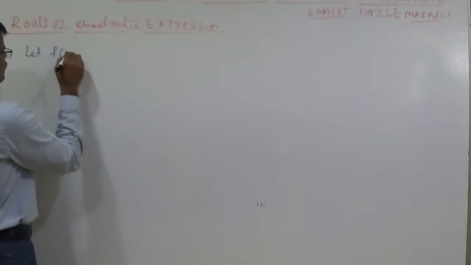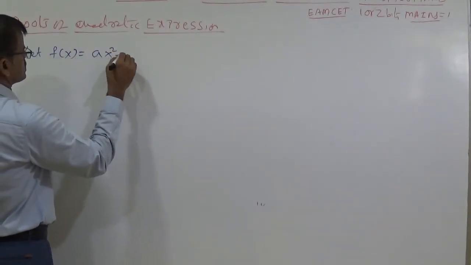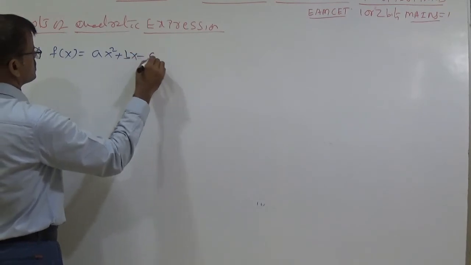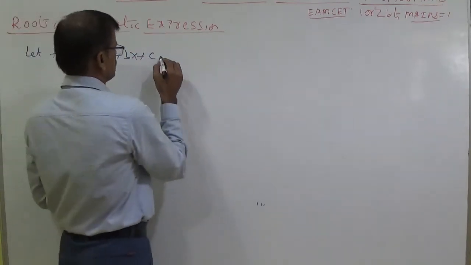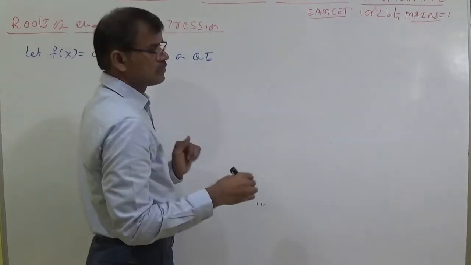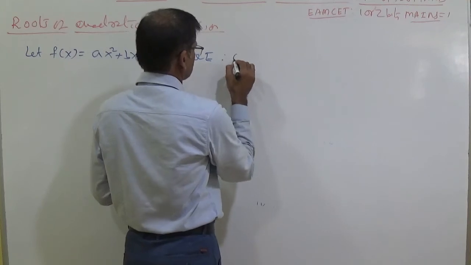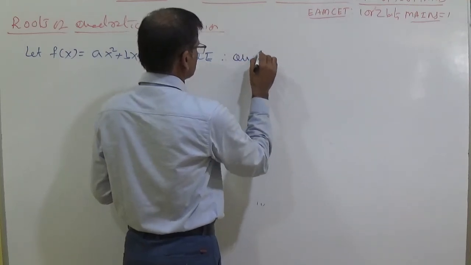Expression or equation, anything. Let f of x is equal to ax square plus bx plus c be a QE. Therefore, I am writing quadratic equation.